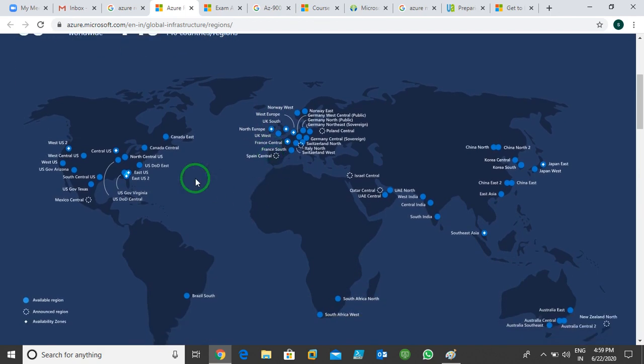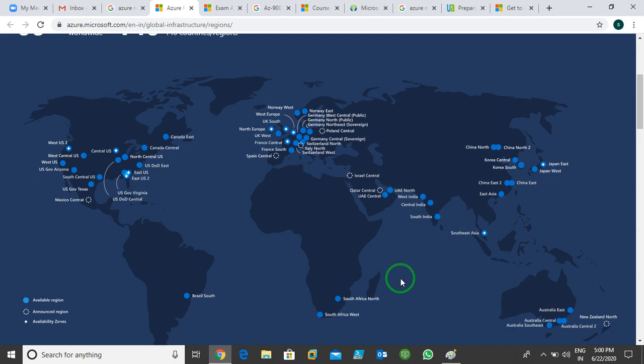Now you can see we have West US, West Central US and so on. So these are the regions and countries. In the US they have so many regions: West US, Central US, West Central US, West US 2, North Central US, East US, East US 2, South Central US. In India also they have Central India, South India, West India.